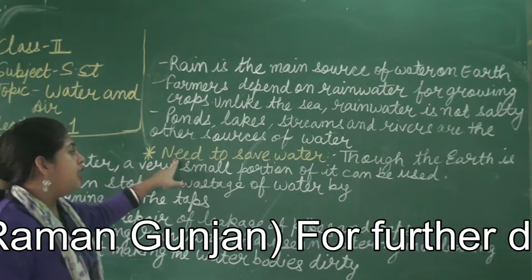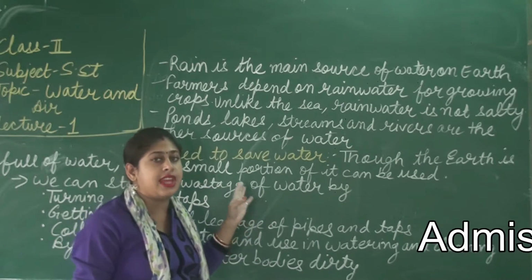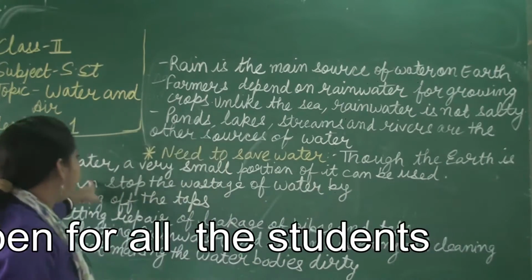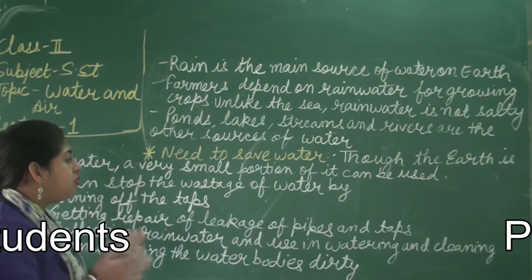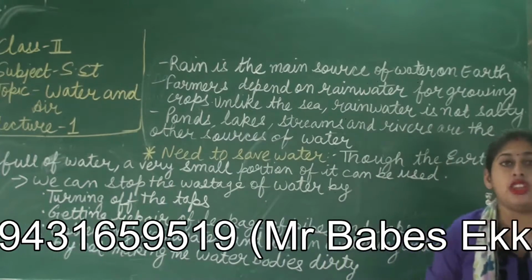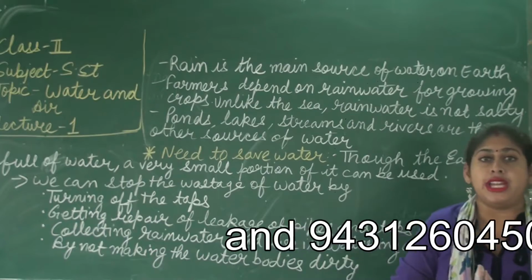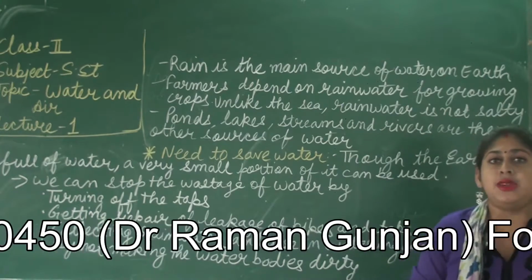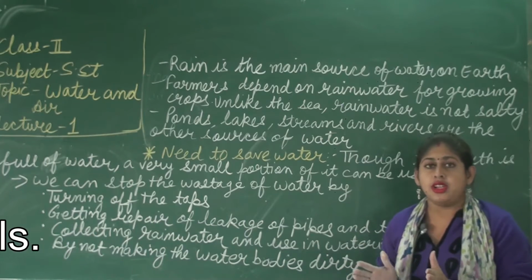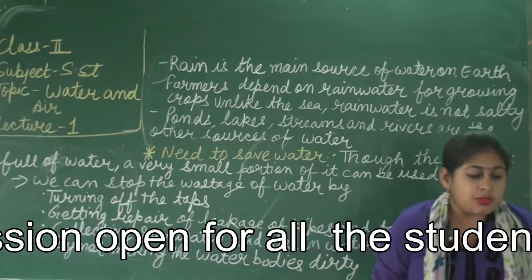Now the second point is, why do we need to save water? What is the use of saving, of conserving water? Though the earth is full of water, only a very small portion of it can be used. Most of the water is in the form of ice, especially in the polar regions, the Antarctic, which are covered with ice. The ice water you can't drink. So only a small portion of it can be used.